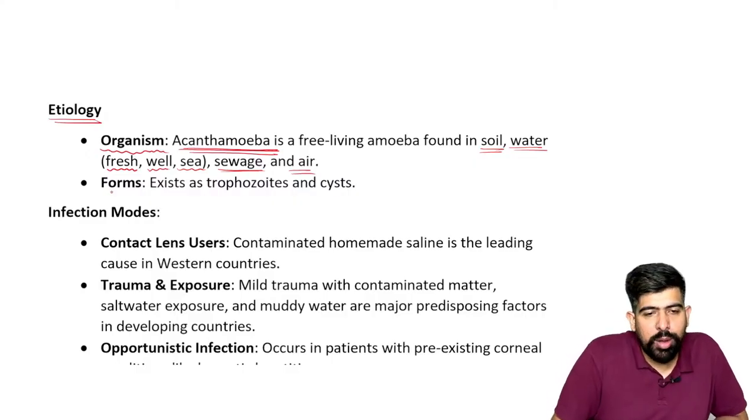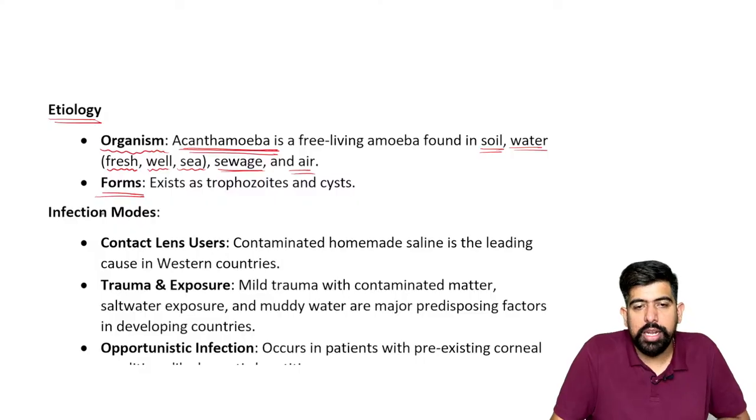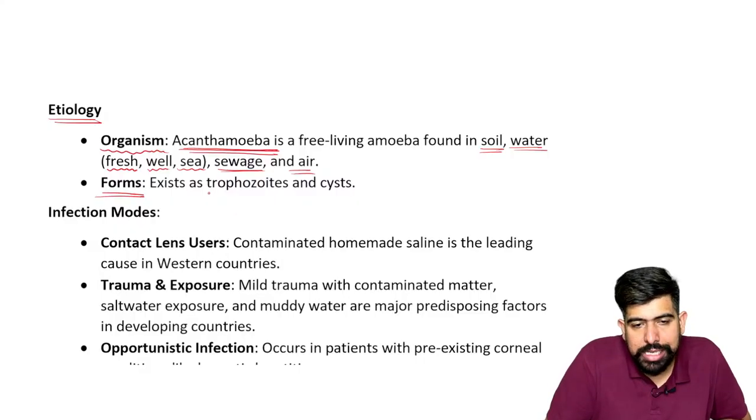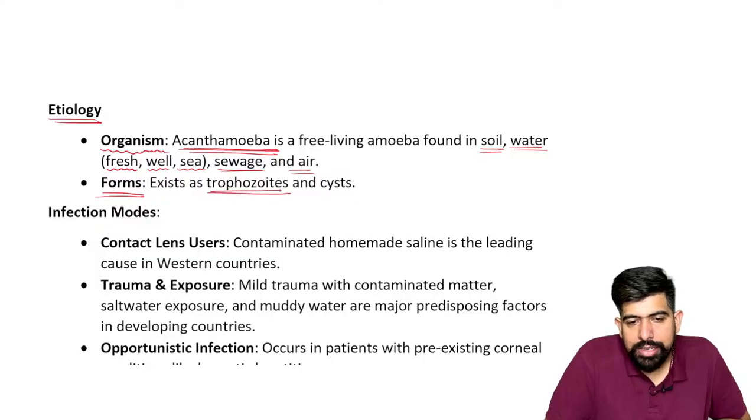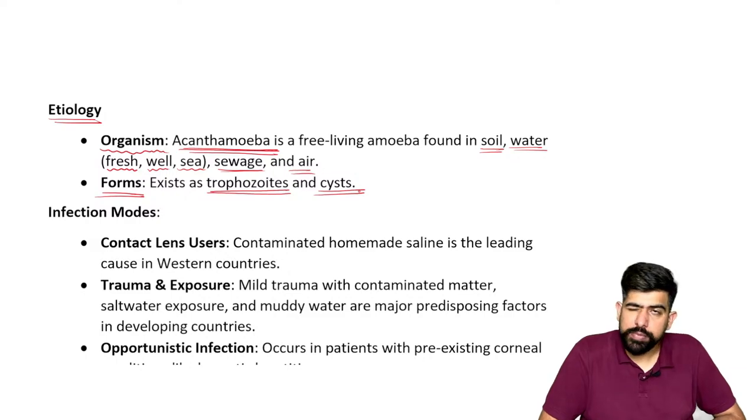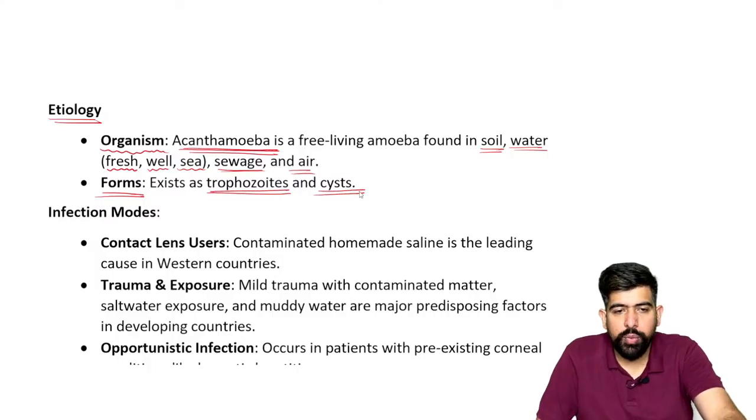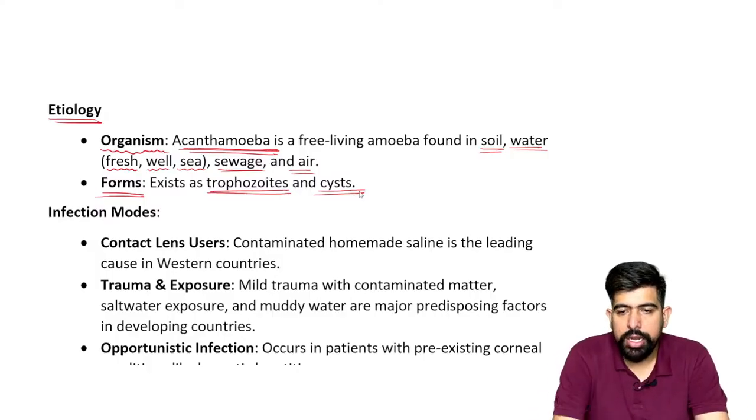Now, which forms infect the eye? Remember, it exists as the trophozoite and the cyst. Both forms can cause infection. Understood? Now, moving forward to the next, the infectious mode.